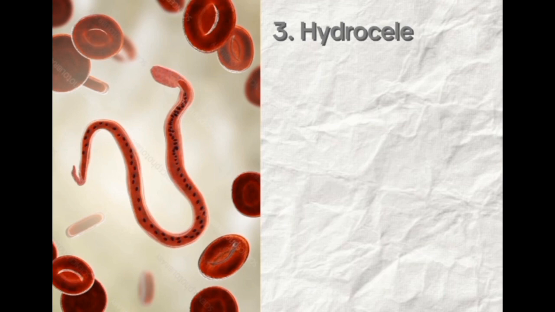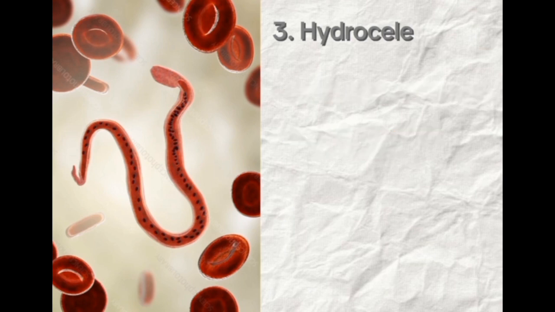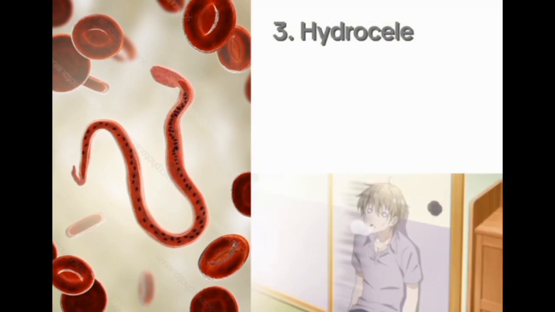Number 3. Hydrocele. It is a condition in male individuals whereby the chronic infection with Wuchereria bancrofti can lead to the accumulation of fluid in the scrotum. Hydrocele results from the obstruction of lymphatic vessels draining the scrotal area, leading to fluid retention and swelling.